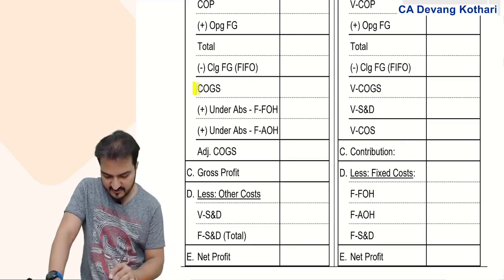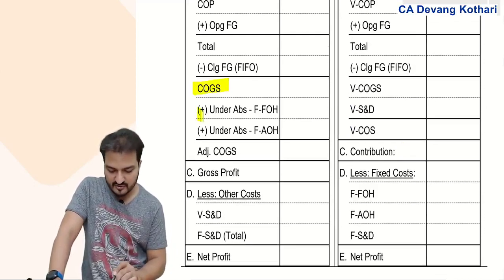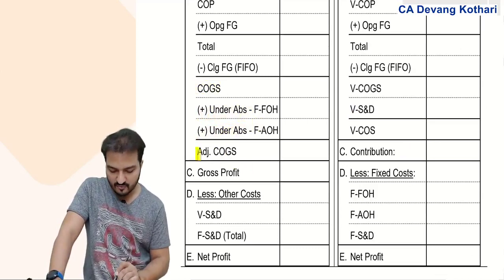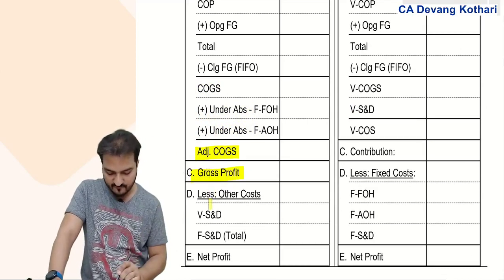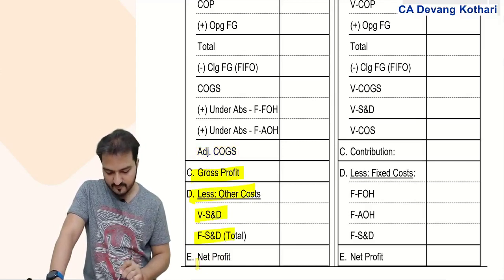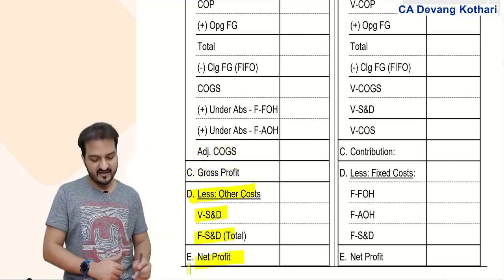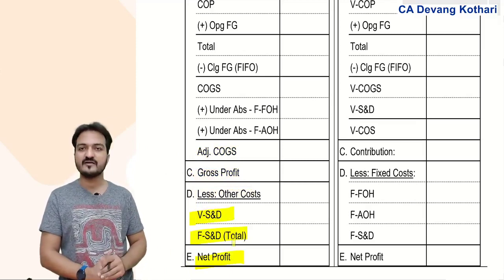Accordingly, I get the COGS here. Then you have to adjust under absorption. That will give you adjusted COGS. Deduct that from the sales, which will then give you gross profit. Less other costs will give you the net profit. Other costs contain now variable S&D and fixed selling expense.